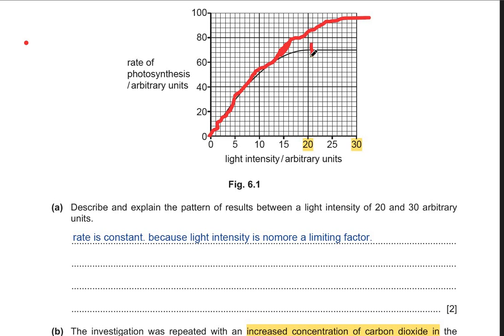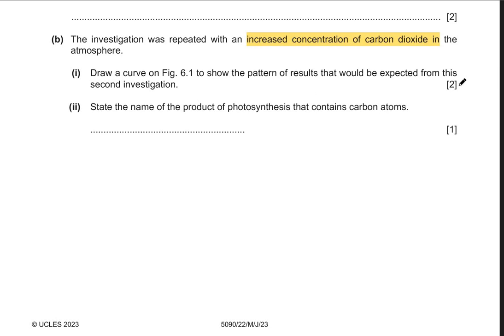Alright, this means that after 20, something other than light intensity is affecting the rate of photosynthesis. This might be carbon dioxide concentration. So after 20, the carbon dioxide concentration will be affecting the rate of photosynthesis. That's why we need to draw the constant line of the increased carbon dioxide concentration after 30. Okay. So this was it. We gained 2 marks from that.